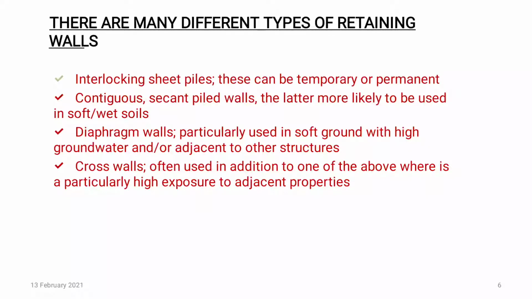There are many types of retaining walls. First one is interlocking sheet piles, which can be temporary or permanent. Contiguous secant piled walls, which are used in wet soils or soft soil. Diaphragm walls, which are used in soft ground where the groundwater level is high. Cross walls.